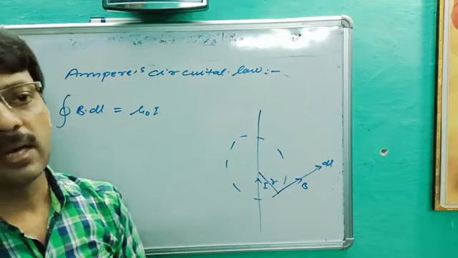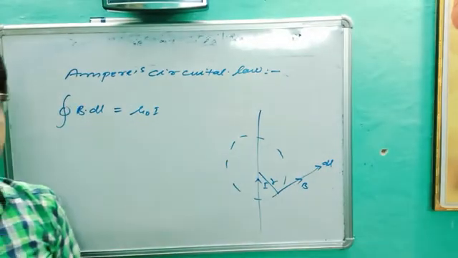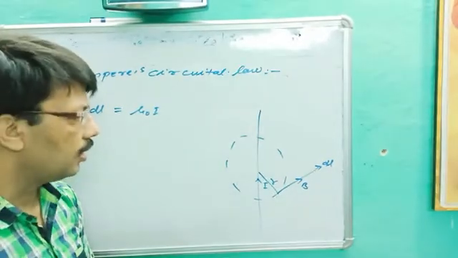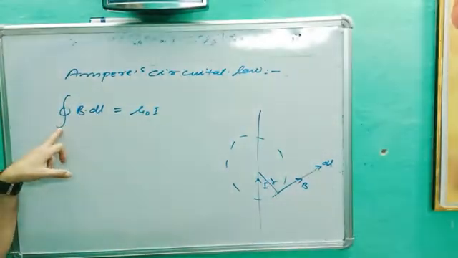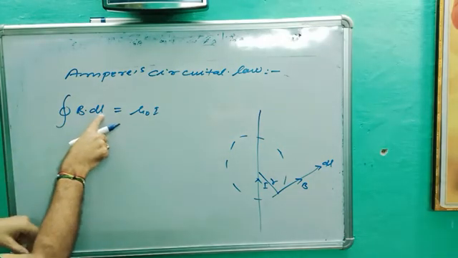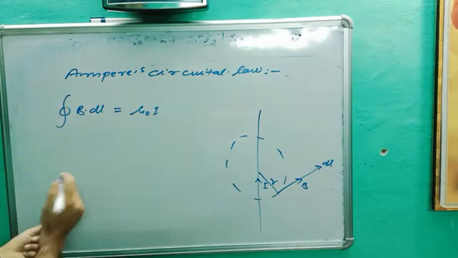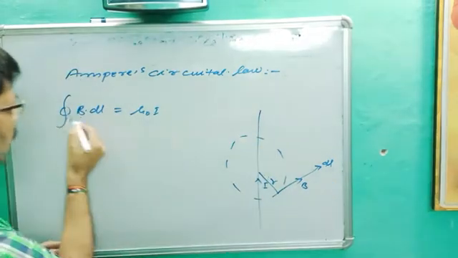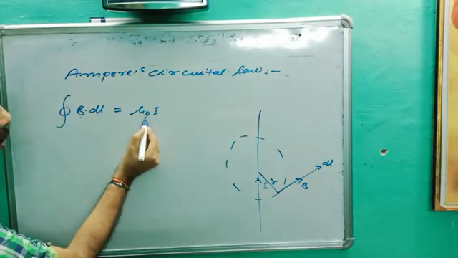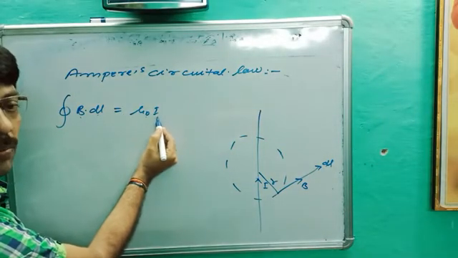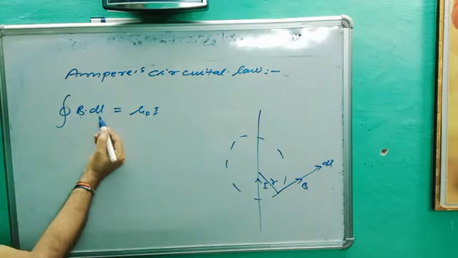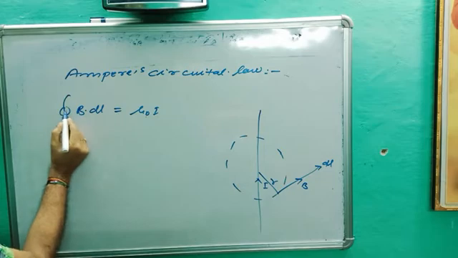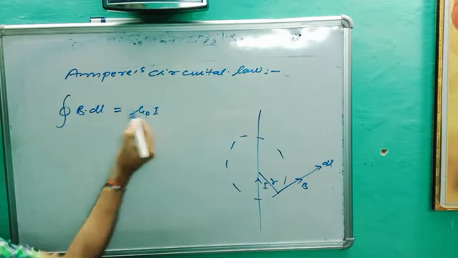It is the alternative form of Biot-Savart law, according to which the line integral of magnetic field in a closed loop is equal to mu naught times the total current drawn. Once again, the line integral of magnetic field in a closed loop is equal to mu naught times the total current drawn.